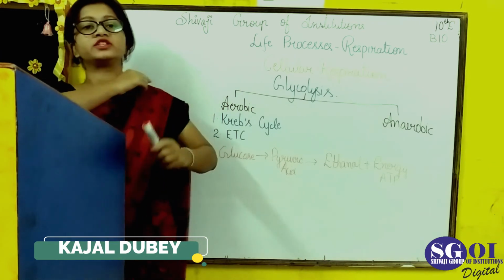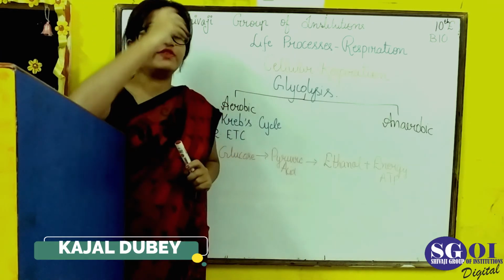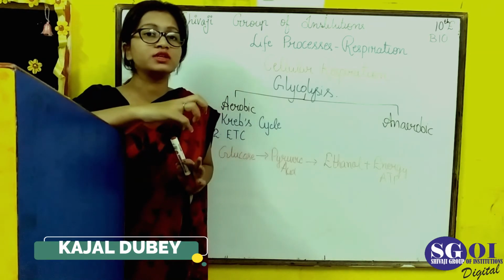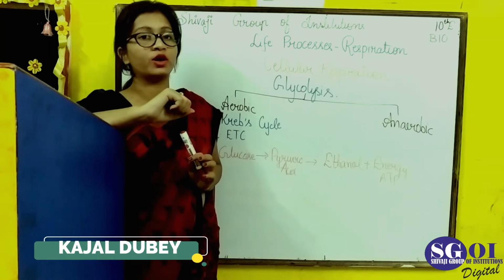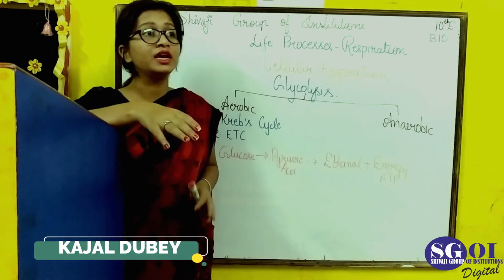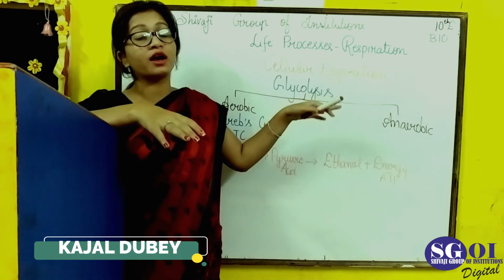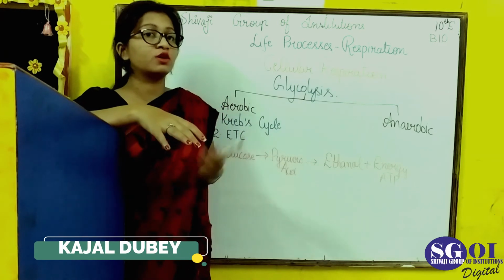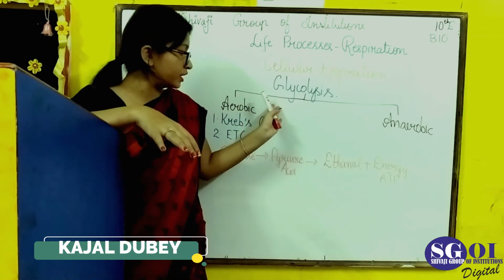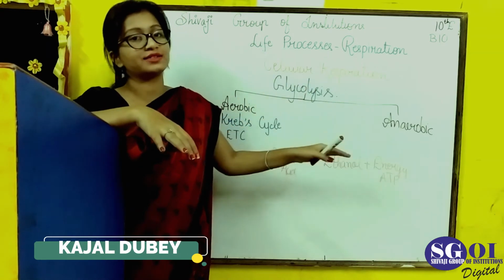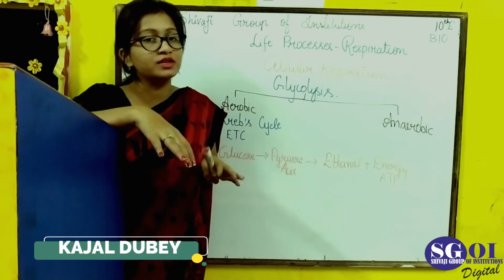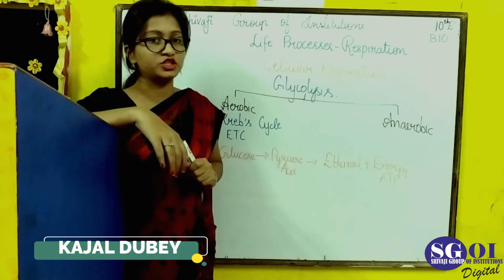Sometimes anaerobic respiration takes place in our muscles. How? When a person does heavy exercise, the amount of oxygen is reduced in his or her body, and then to generate a little amount of energy, anaerobic respiration occurs in the muscles of human beings and other living organisms. Normally we do aerobic respiration, but only during heavy exercise, when oxygen is reduced in our body and energy is very little, anaerobic respiration takes place.